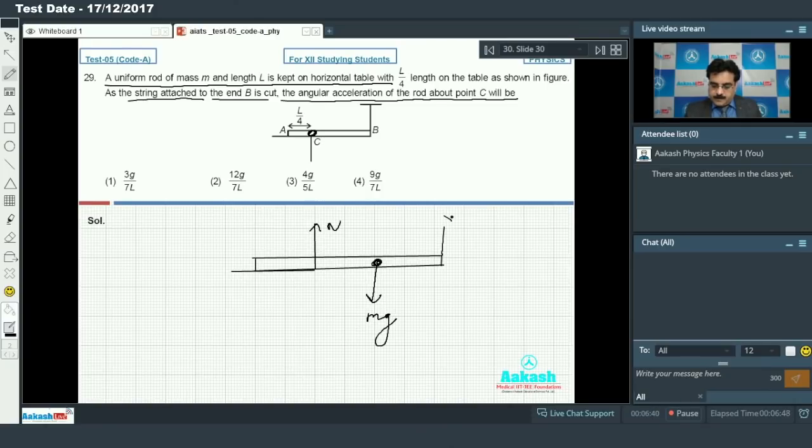When the string at point B is cut, then the rod will rotate. So if I go for the torque about point C, that is equal to mg into perpendicular distance.